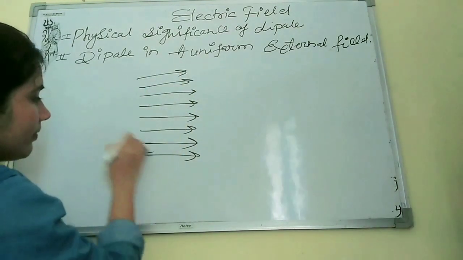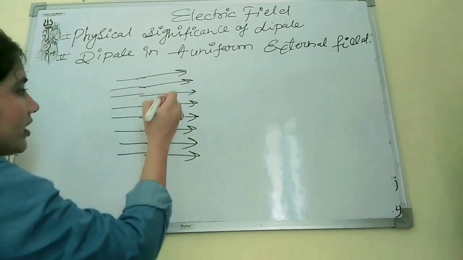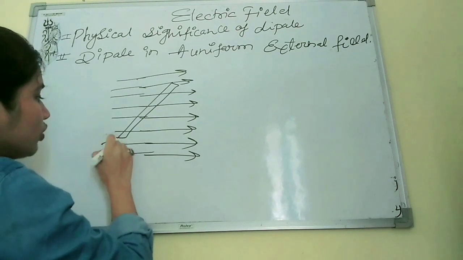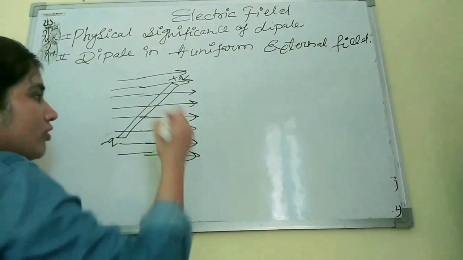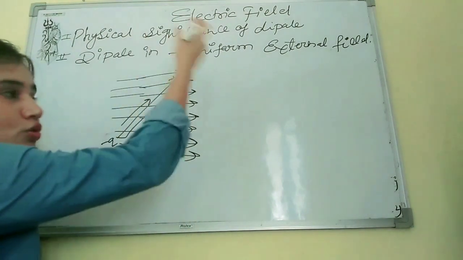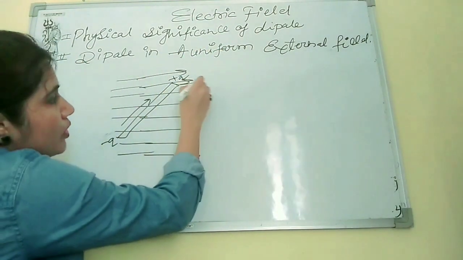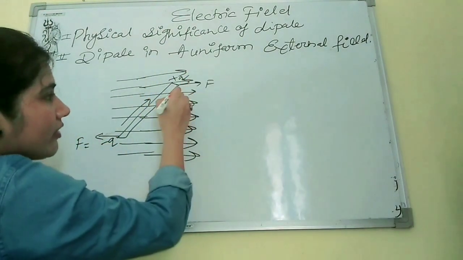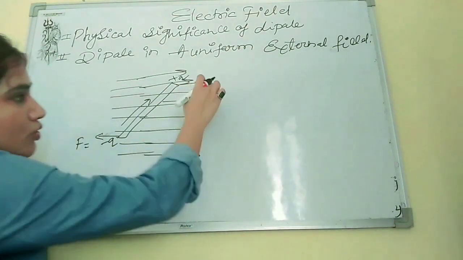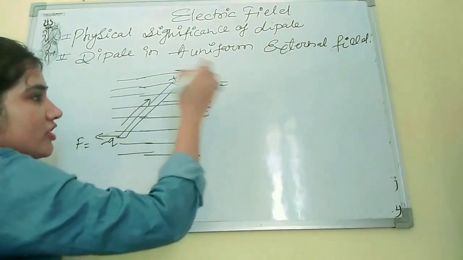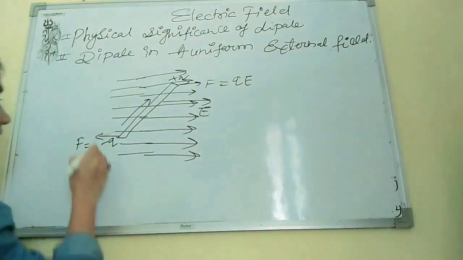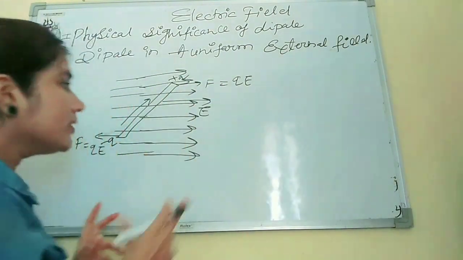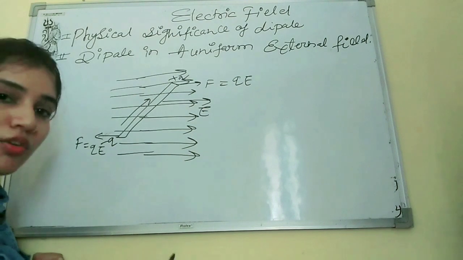Now any dipole, we are just placing here, that will be minus q and that will be plus q. The direction of P will always be from minus q to plus q. Here the force will apply in this direction, and here the force will apply in this direction. The electric field always applies in this direction. So the force because of this charge is qE, and here the force is also qE. The magnitudes of both forces are the same, but the directions are different. Okay, that is clear.